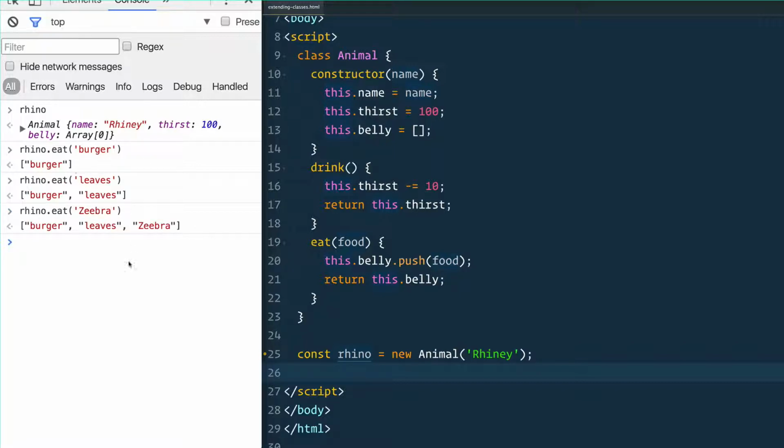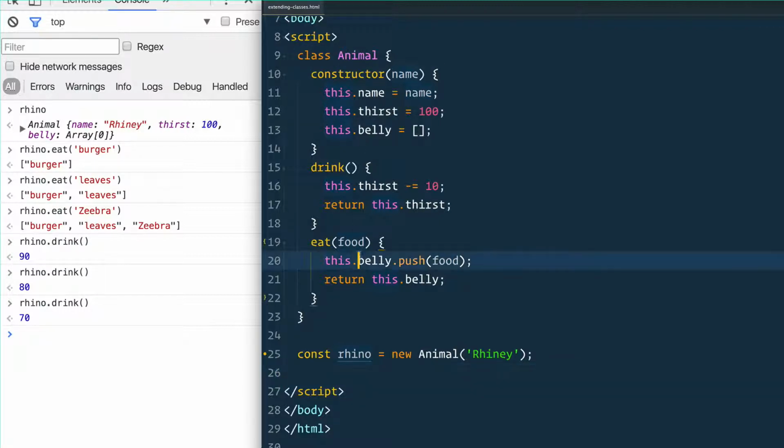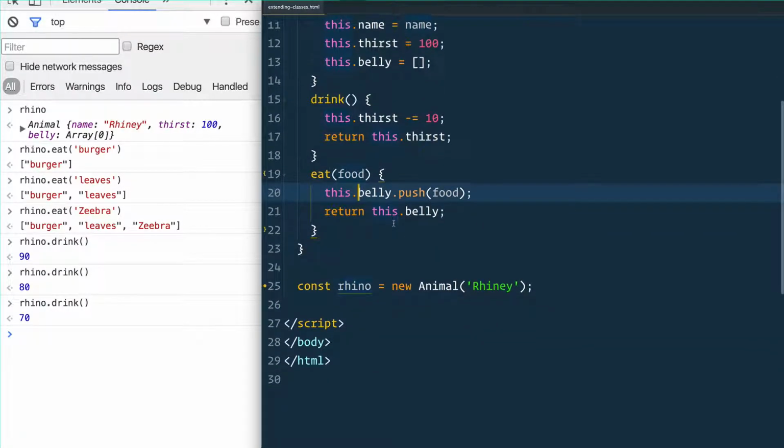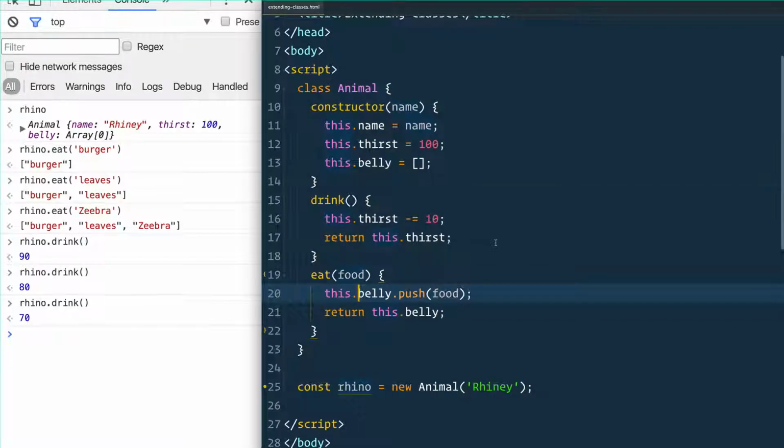Cool. So that's working for us. Let's double check rhino.drink as well. Good. As a rhino drinks, the thirst goes down. So that is an example of sort of a base class that we have here, and it really works on its own. However, sometimes you want to get a little bit more specific.